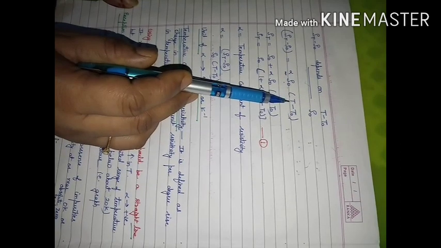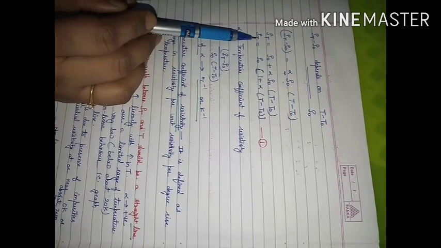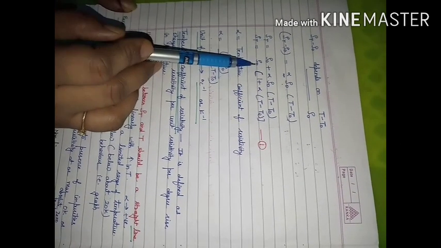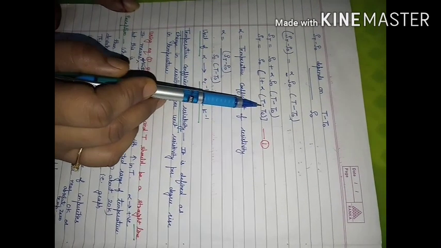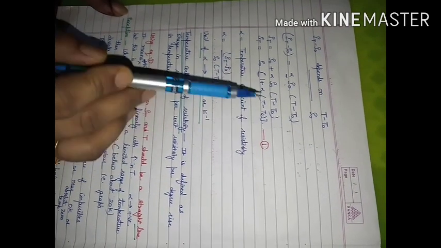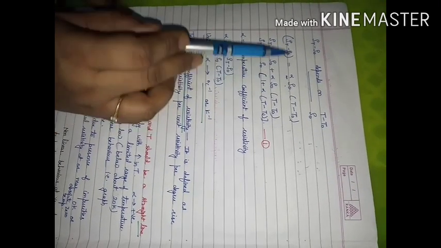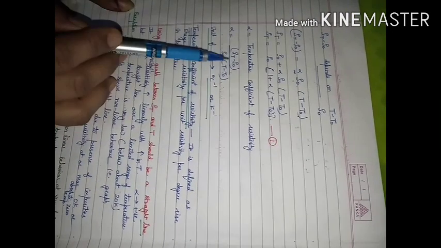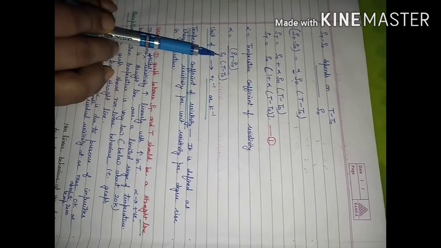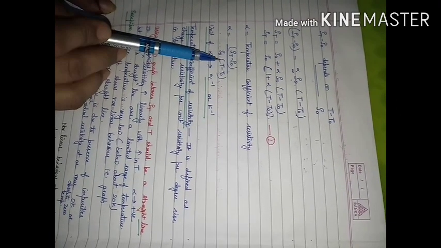Rearranging this equation, we get rho T is equal to rho naught [1 plus alpha (T minus T naught)]. From this equation, alpha is the change in resistivity divided by the initial value of resistivity and the change in temperature.